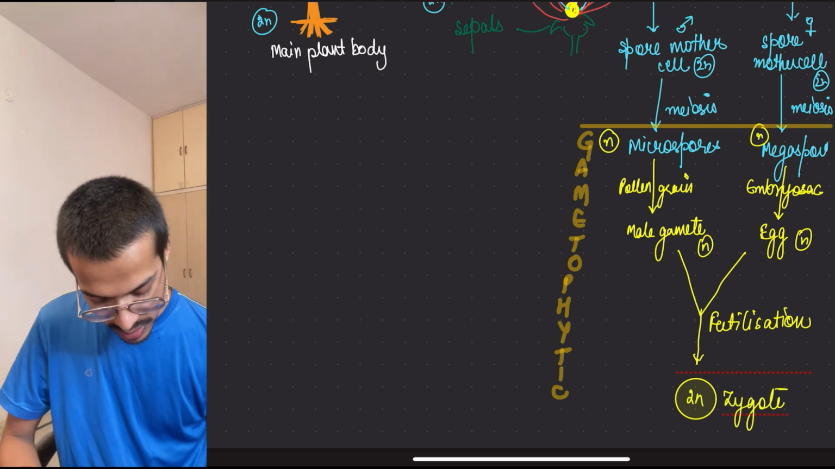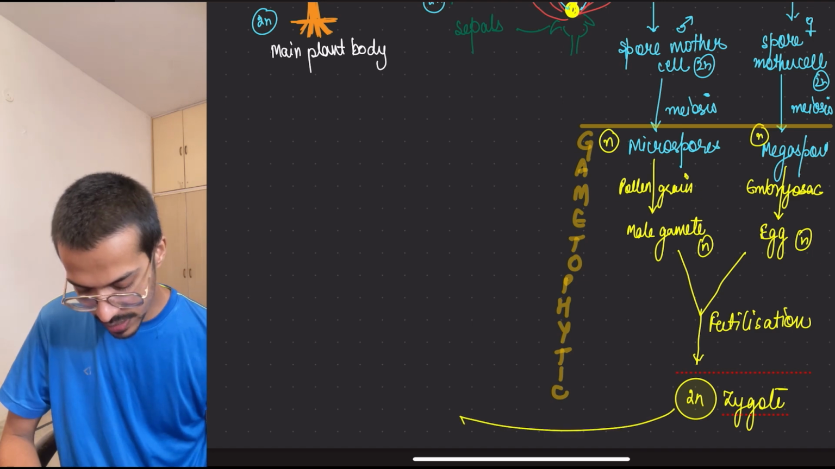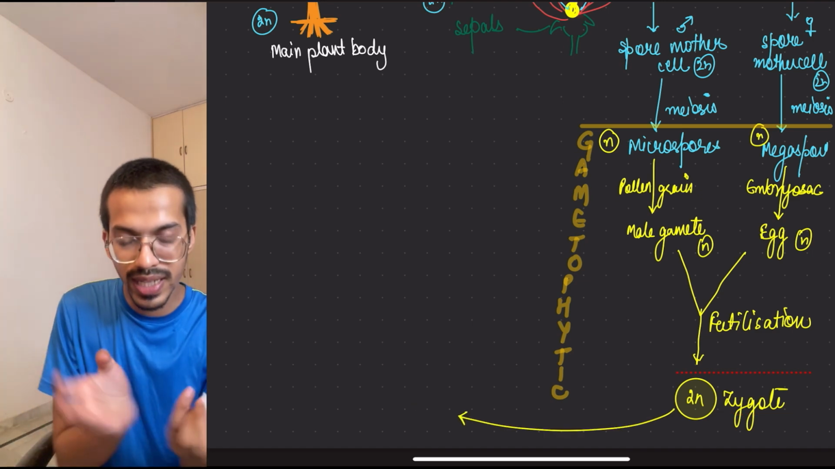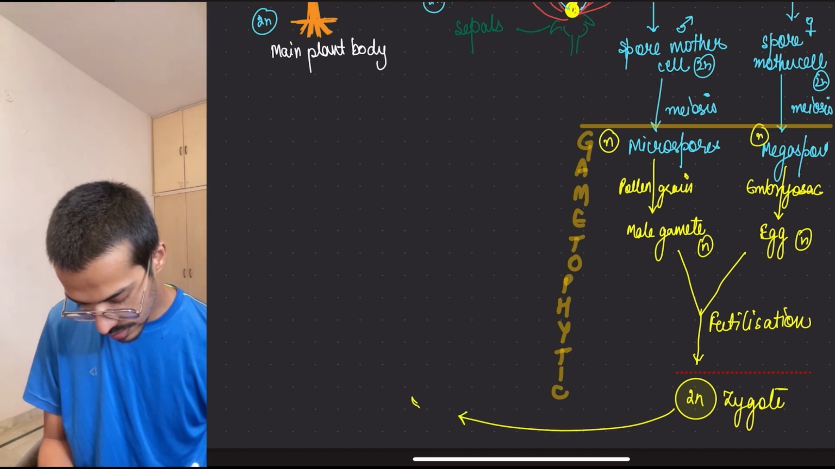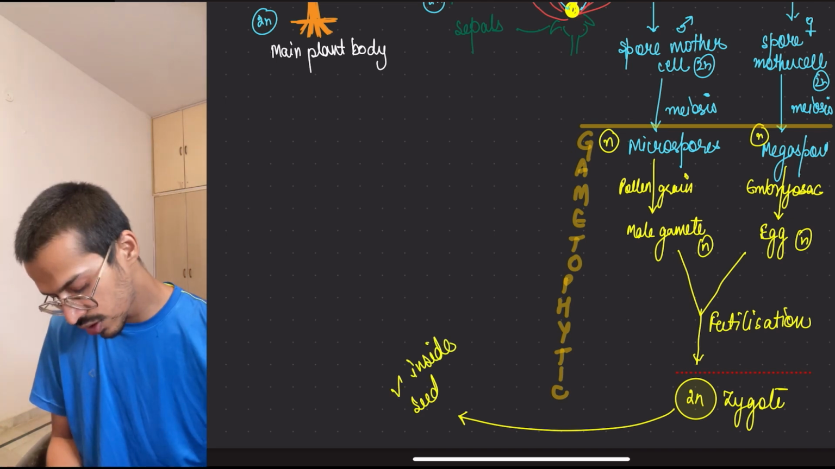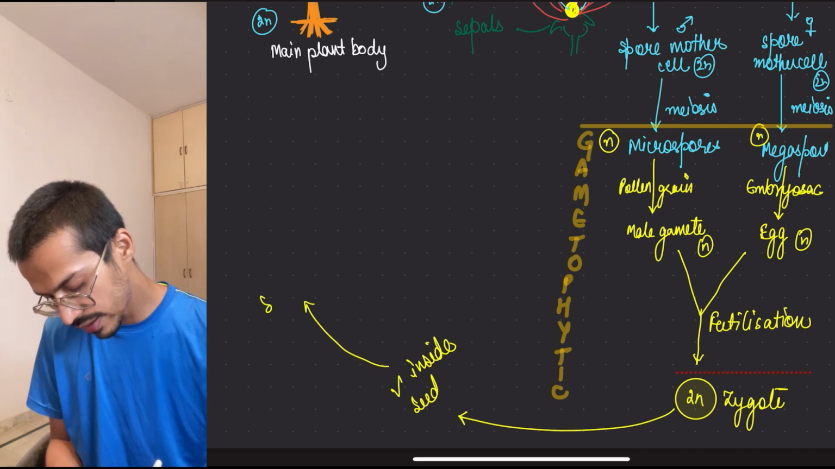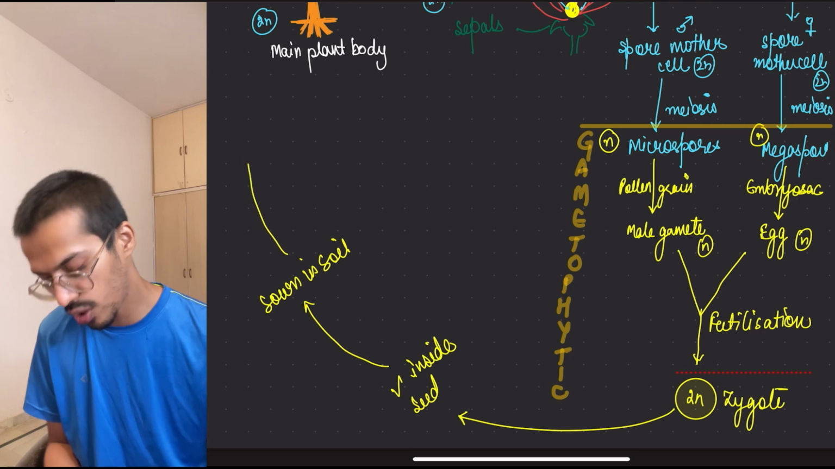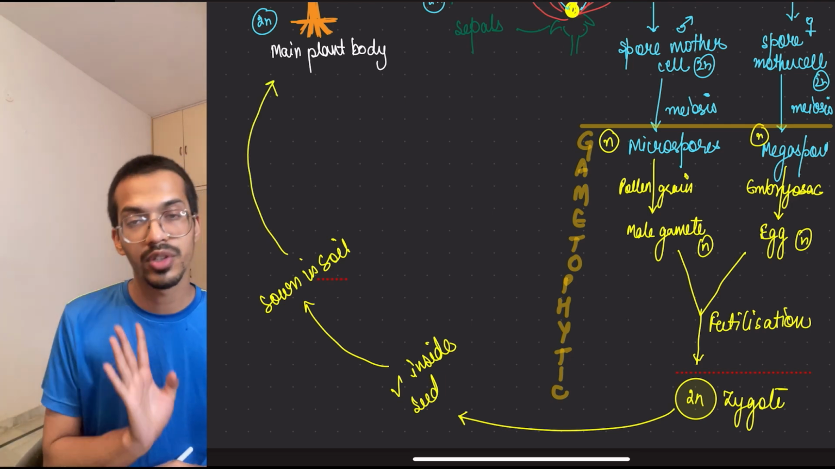Okay. Now this zygote would be present, like would be covered inside what? Seed. Present inside seed. And this seed, when it is sown in soil, it will form the main body. This much you have to remember.